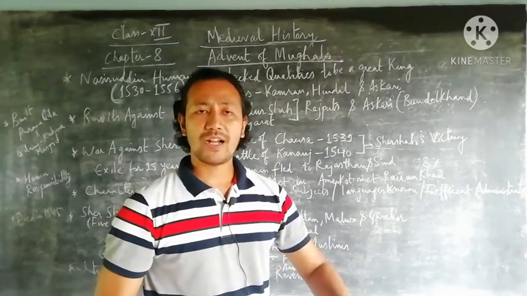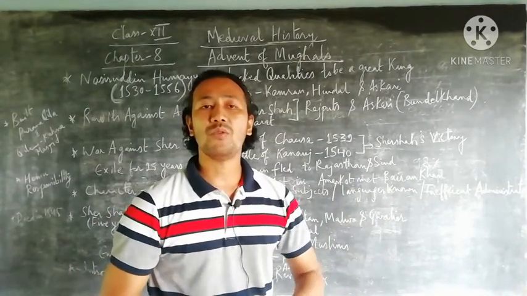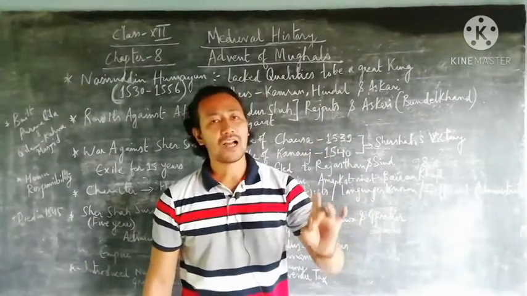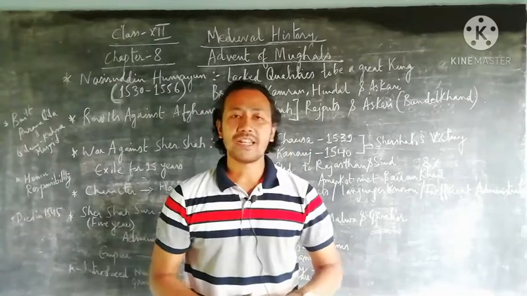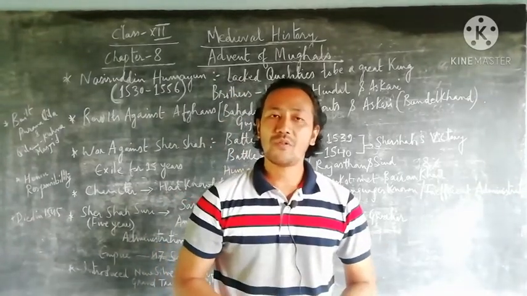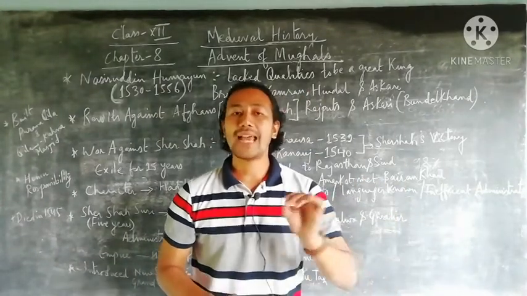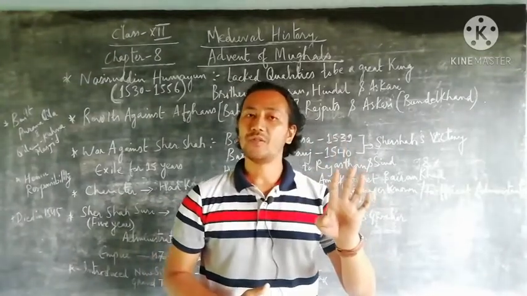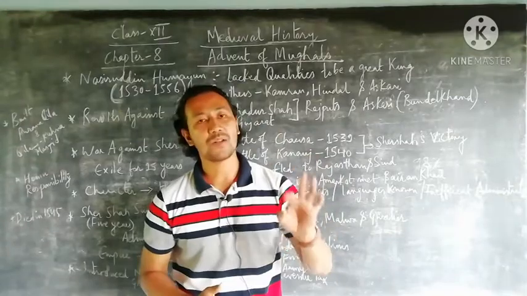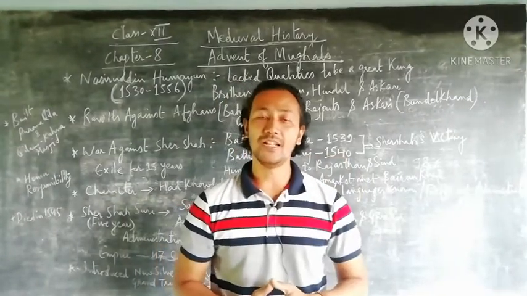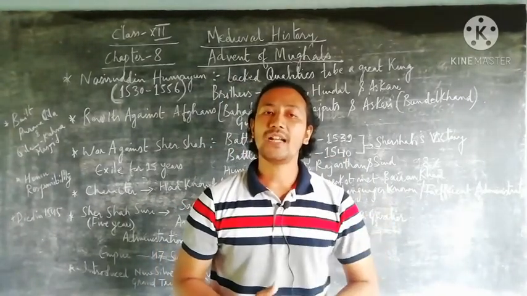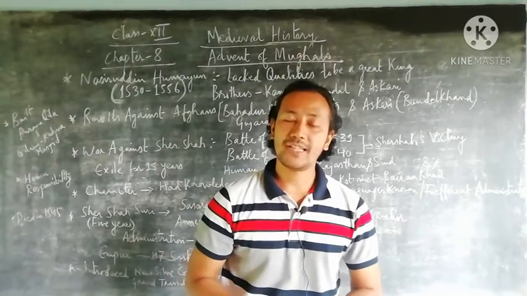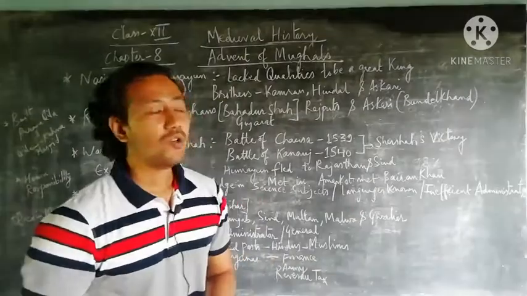We have even discussed the strategy taken by Babur with 4 battles: Battle of Panipat, Battle of Chausa, Battle of Ghagra, Battle of Chanderi, and so on. But in today's class we will focus on Zahiruddin Babur's eldest son. Babur had 4 sons: Nasruddin Humayun, Kamran, Askari and Hindal, but the eldest son, Nasruddin Humayun, was made the successor after his death.